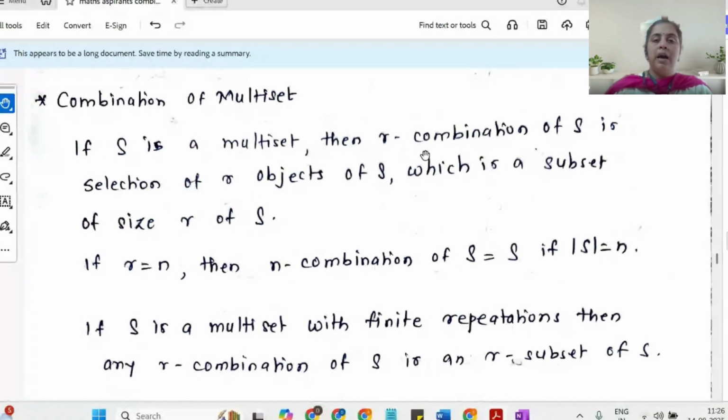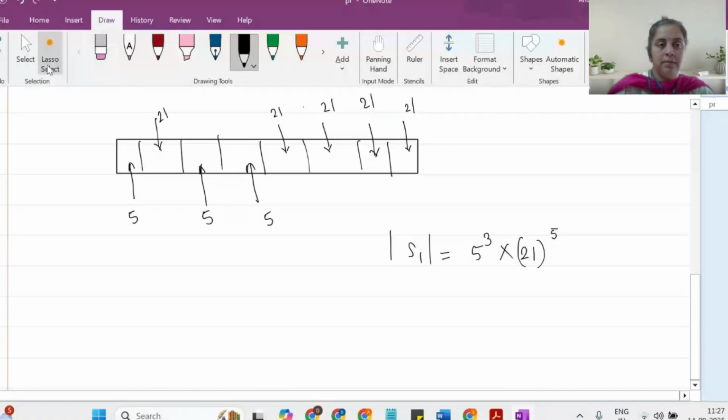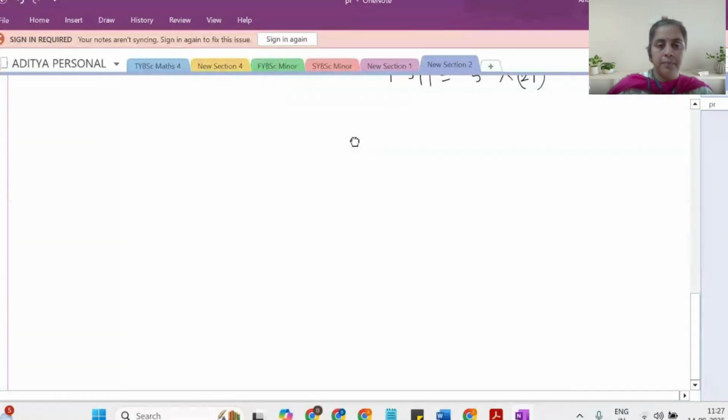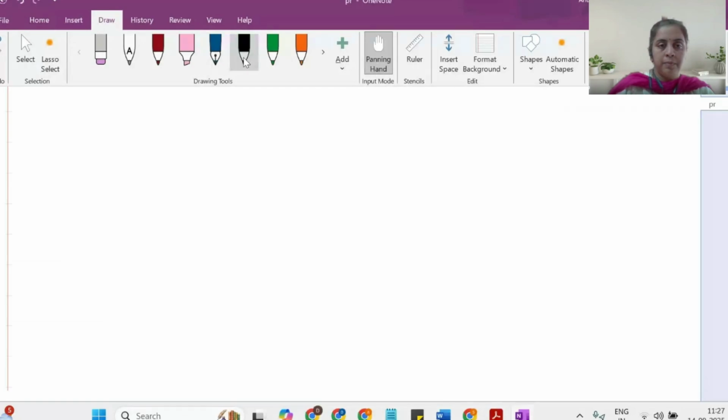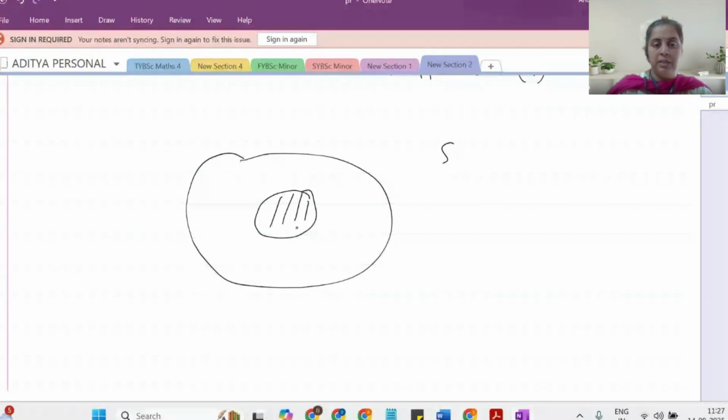elements. Then the R combination of S is a selection of R objects of S, which is a subset of size R of S. Okay. Basically, what is a combination? Like you have been given a set and you are just taking out some element of S, right? There is no arrangement here. You're just taking out some element. So if you have a set S, and from that you are selecting a part of it. Obviously, whatever part you are taking, this becomes a subset of S.